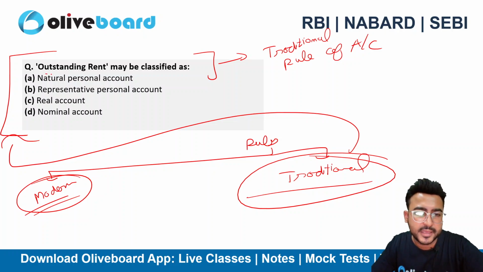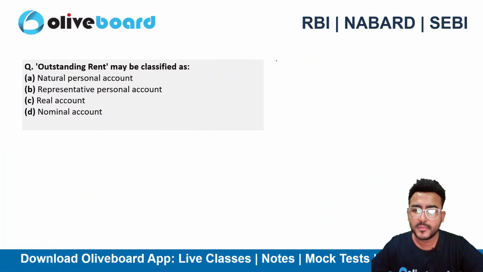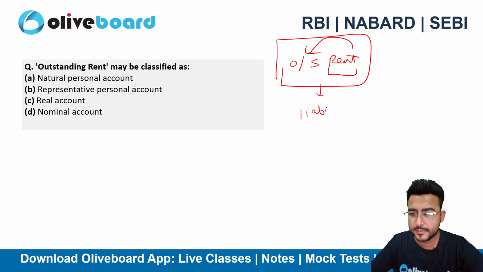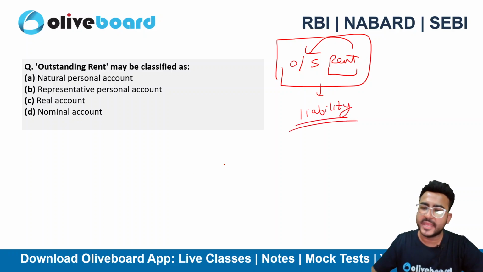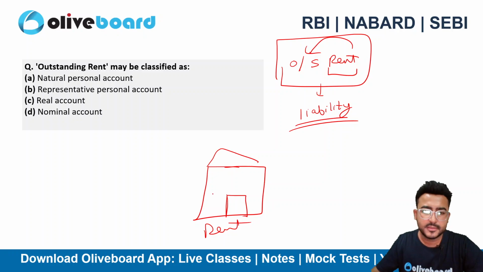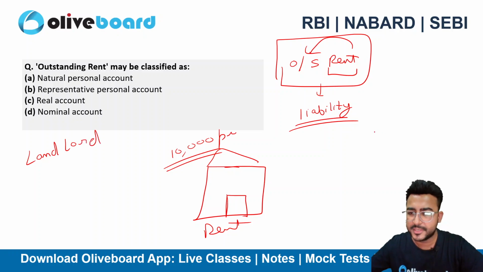So outstanding rent will be classified as which of the following account? Have a look. Outstanding rent. Rent is an expense. However, if it is an outstanding rent, then that is a liability for me. Why? Because that's an obligation for me. Let's suppose I have taken a beautiful house on rent. The rent is 10,000 rupees per month. Now, if I haven't paid the rent to the landlord, I am the tenant.